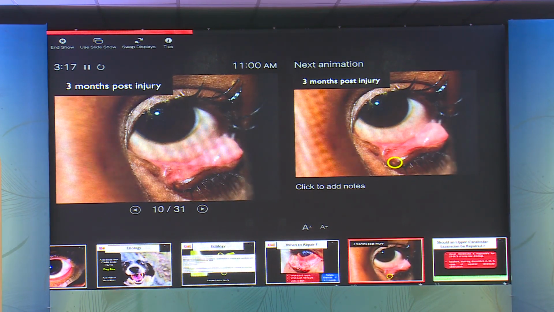Here is a child who presented 3 months post-injury, who never underwent any kind of primary repair, and it's almost near to impossible to be able to find the proximal end of the canaliculus and place a stent and suture it around it to ensure patency. So such children would eventually present with chronic epiphora.